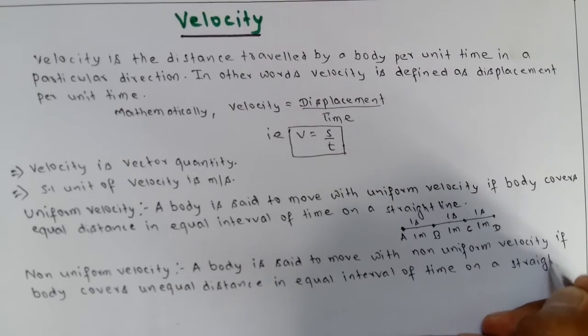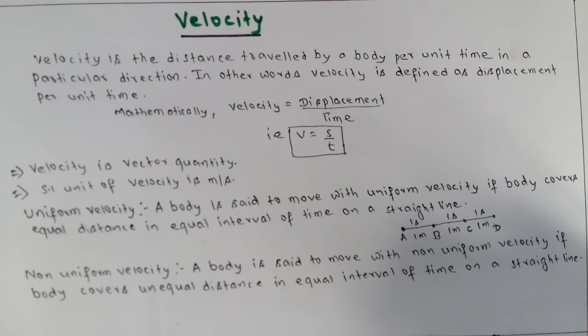In case of non-uniform velocity, body covers unequal distance in equal interval of time.